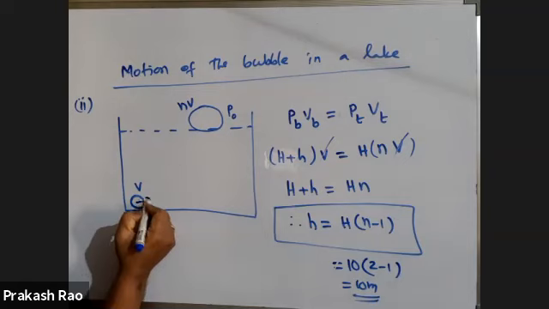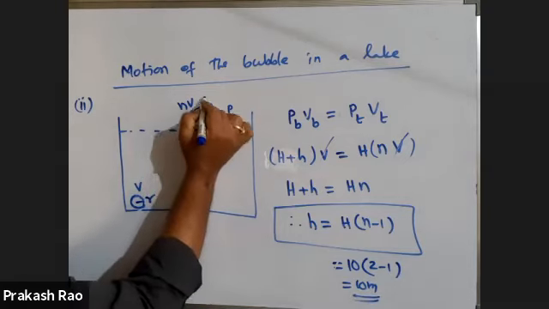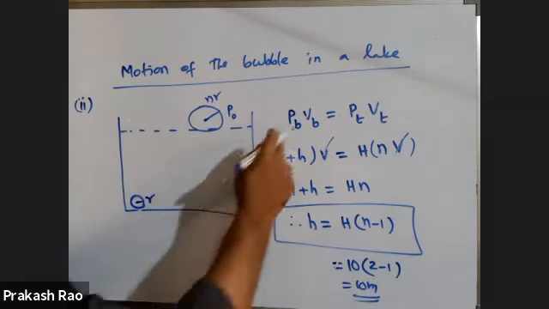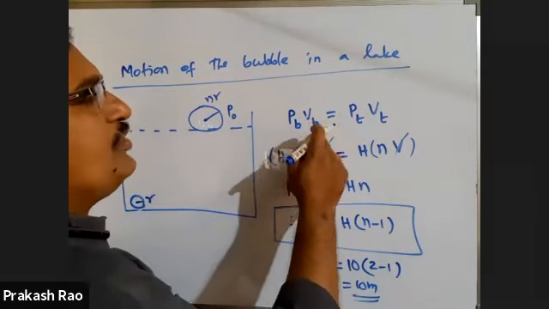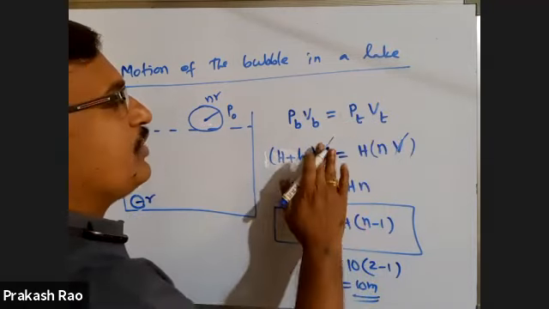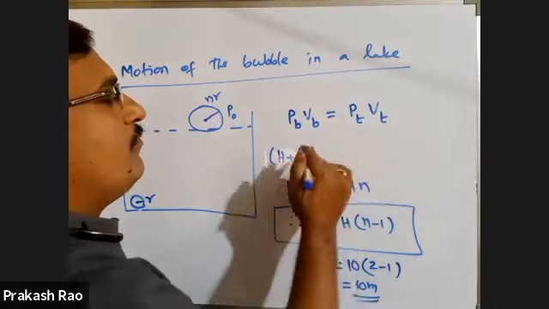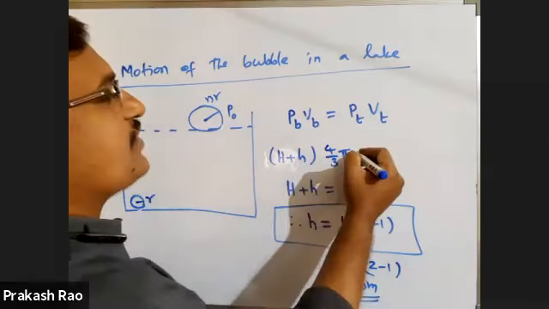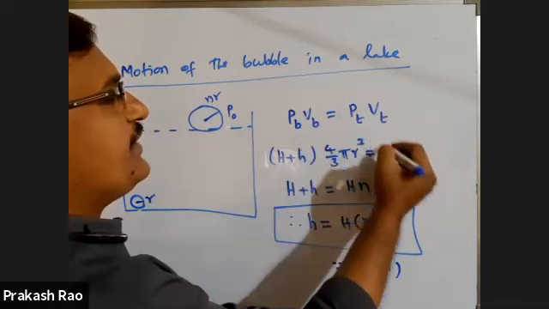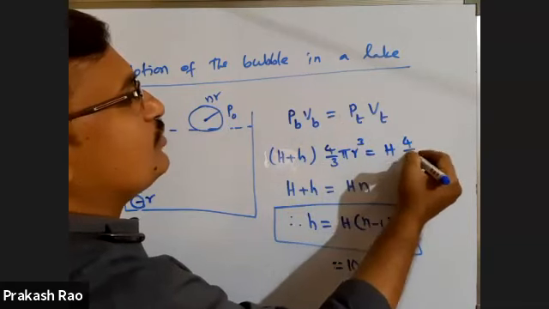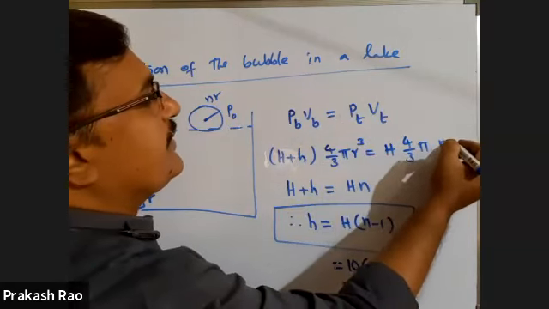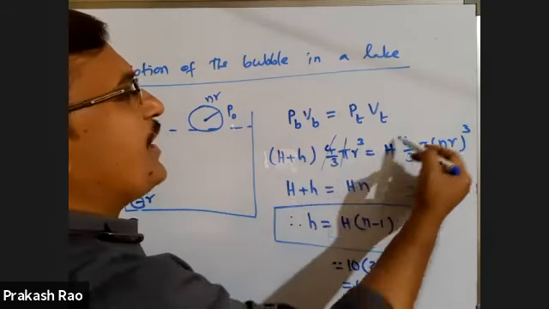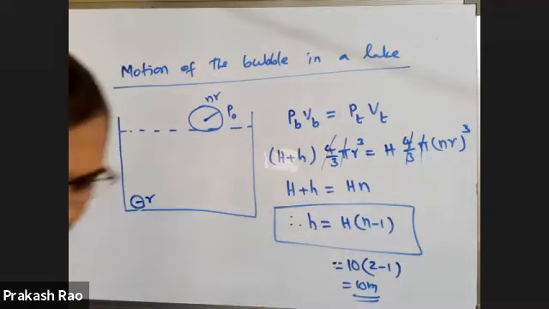Let the radius here be r, and here the radius becomes nr. Again take the diagram. Pressure at bottom times volume at bottom is equal to pressure at top times volume at top. Volume is 4/3 pi r cube. Pressure at top is atmospheric pressure H. Volume is 4/3 pi, with the radius raised by n times, so n cube r cube. 4/3 pi is cancelled.